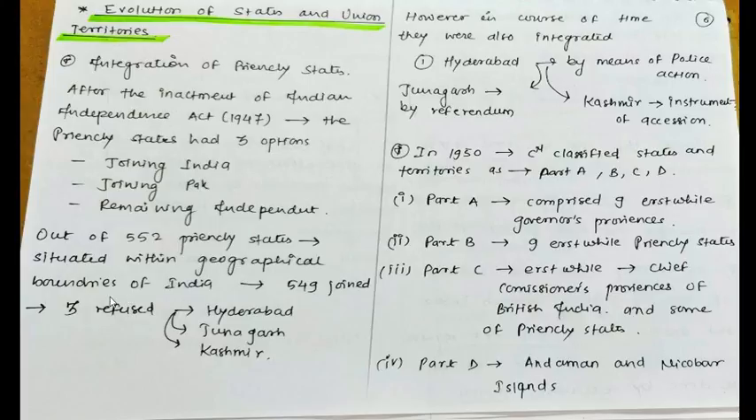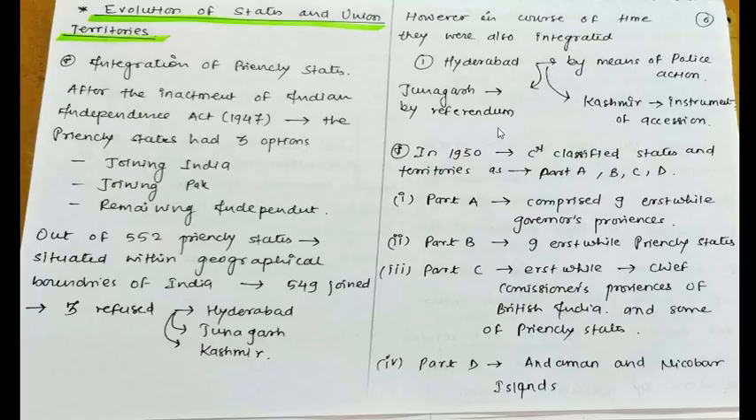and 3 refused. So who were those 3 states? They were Hyderabad, Junagadh, and Kashmir. These 3 states refused to join. However, in the course of time, they were also integrated. After some time, these 3 territories that refused to join were also integrated. And how they were integrated: Hyderabad by means of police action, Kashmir by instrument of accession, and Junagadh by referendum. These 3 states later on also joined the Union of India.